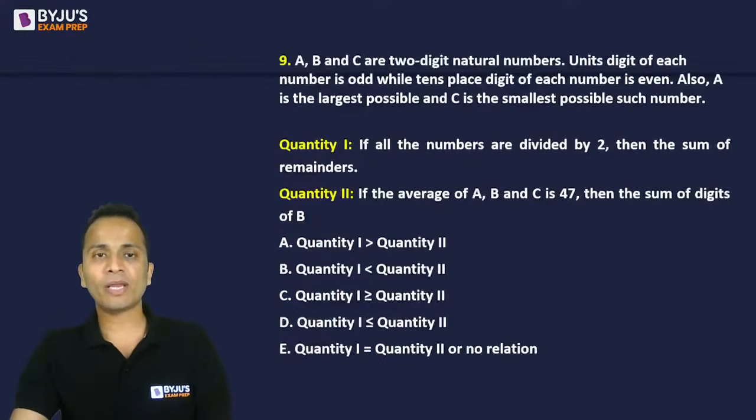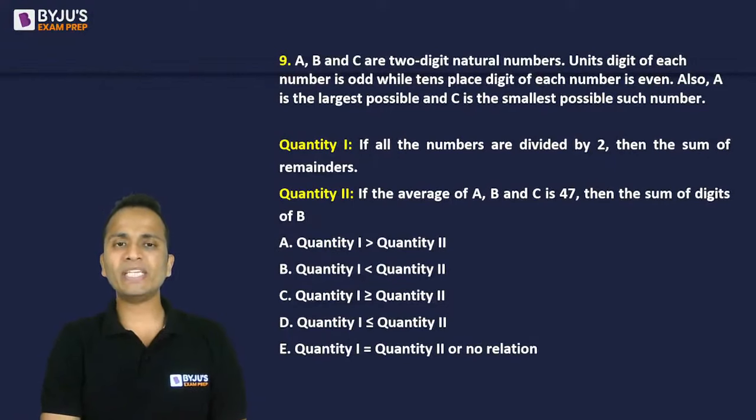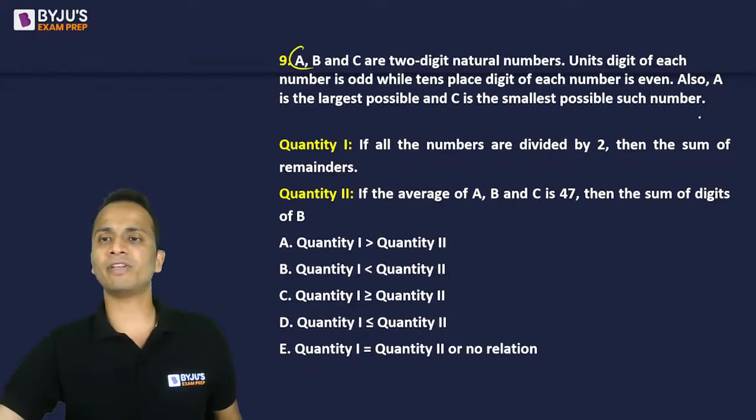Let's go ahead and look at question number 9. Question number 9 is a quantity comparison. So quantity 1 and quantity 2, you will be given two quantities and you'll have to compare using the information that is given up there.